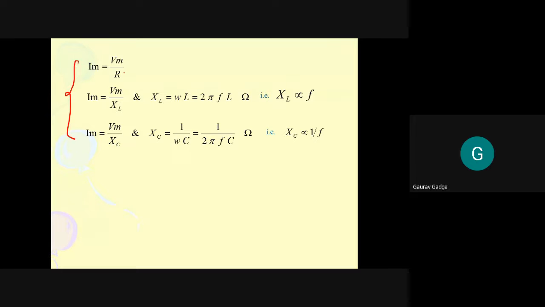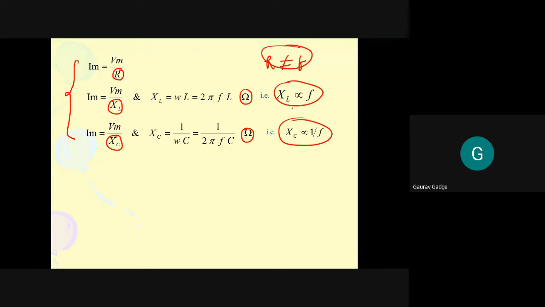So resistance, inductive reactance and capacitive reactance are the ohmic parameters. But XL depends on frequency, XC depends on frequency. Resistance doesn't depend on frequency. XL is directly proportional to frequency, XC inversely proportional.